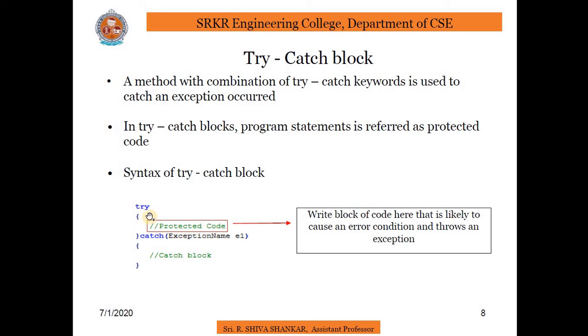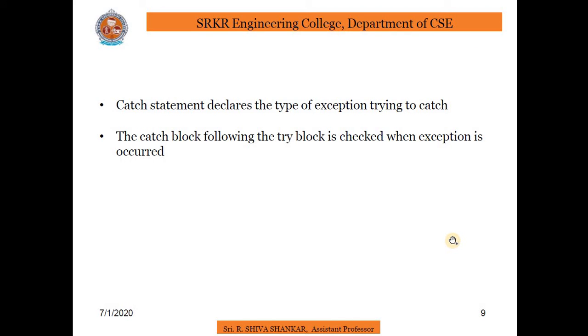When we are writing this try, after the try we have to write a catch, and we have to pass a parameter as the exception name and create an object. Write a block of code here that is likely to cause an error condition and throws an exception. A catch statement involves declaring the type of exception you are trying to catch.